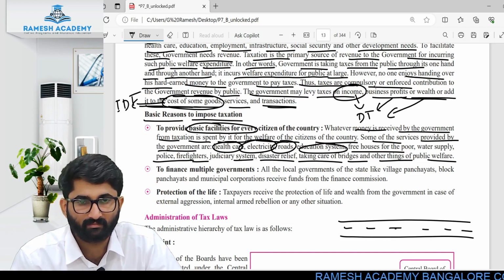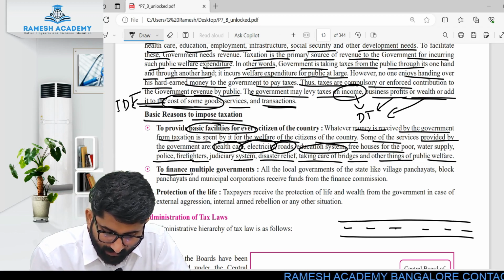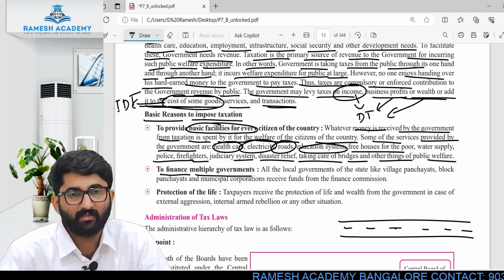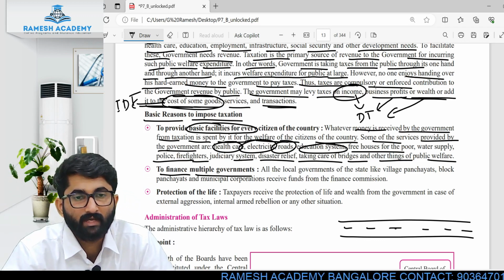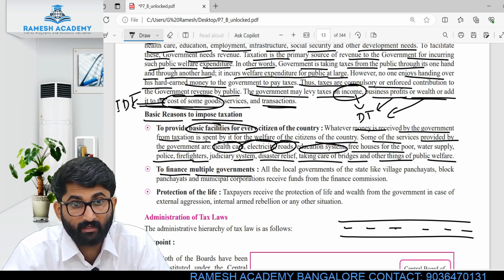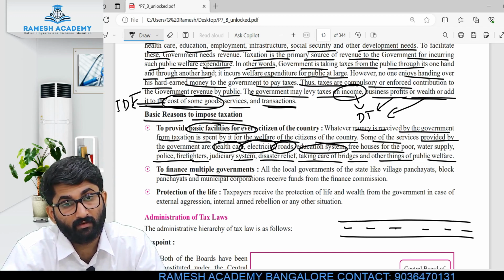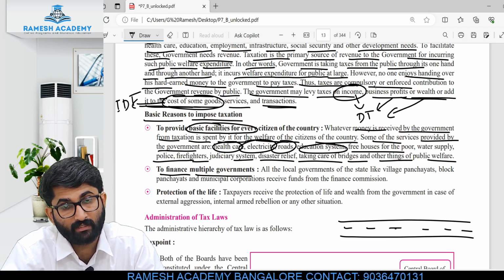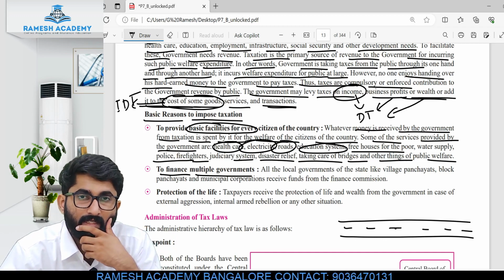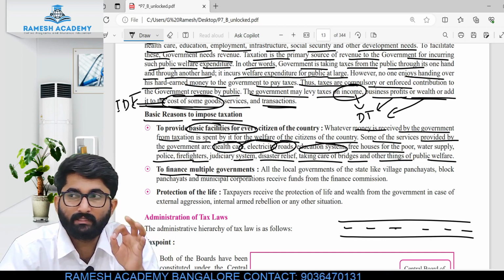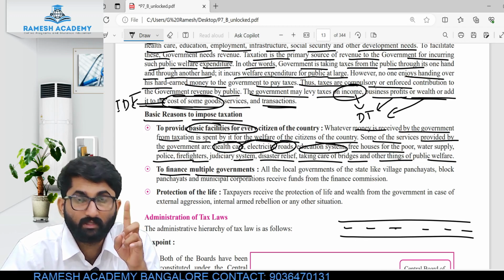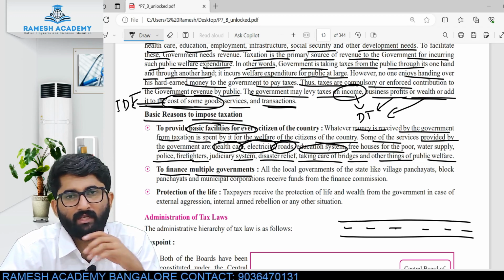This is one amongst the reasons. The second reason is to finance multiple governments. See, now the central government is taking care of many state governments. We say that the Karnataka government is independent, but for some reason they have to depend on the central government also. Very much required.